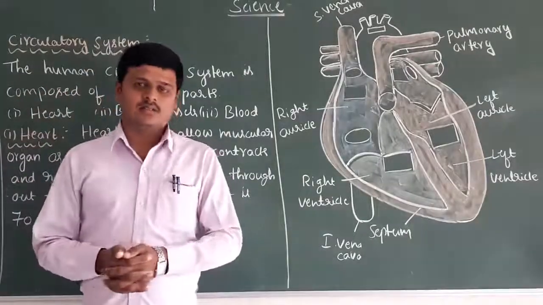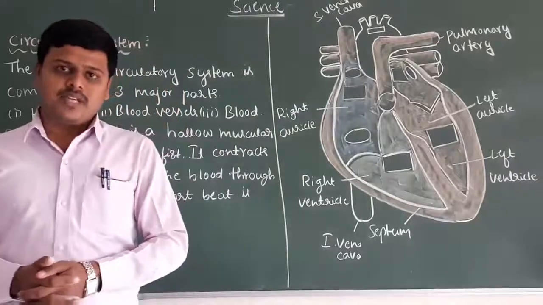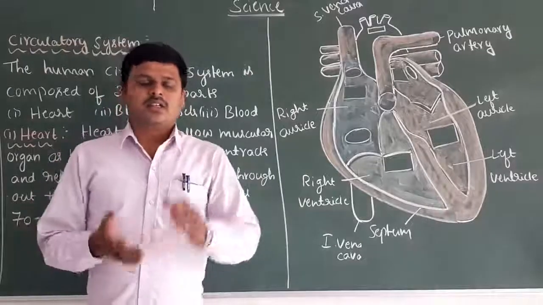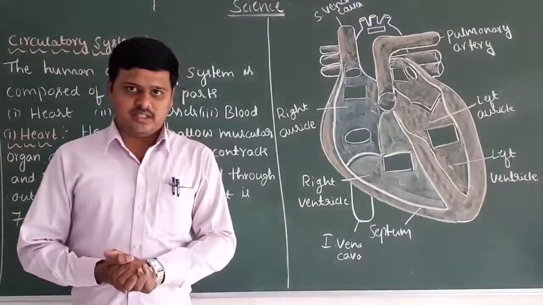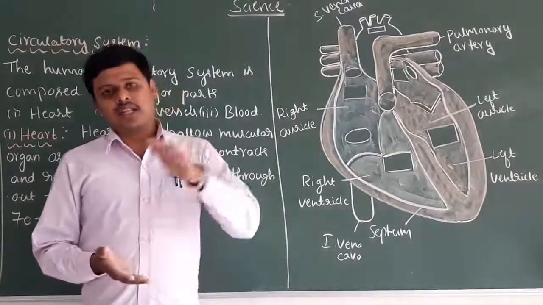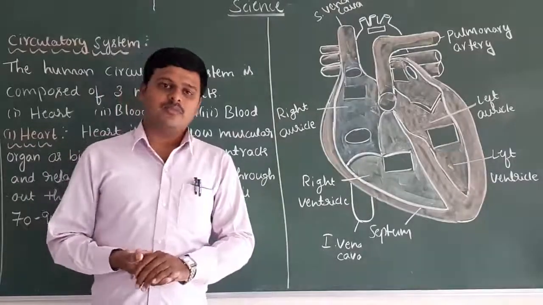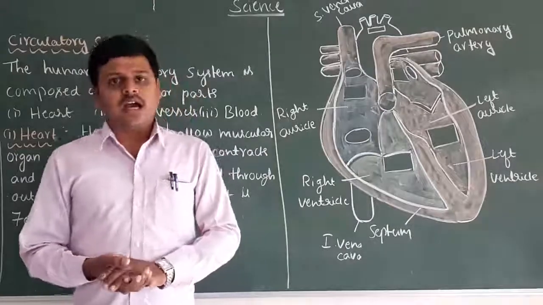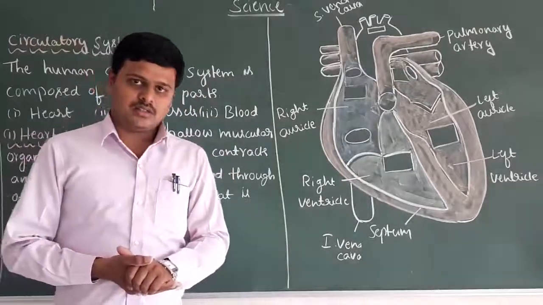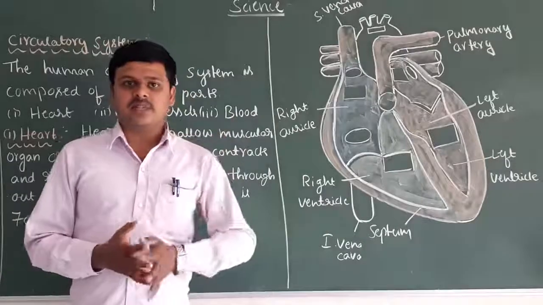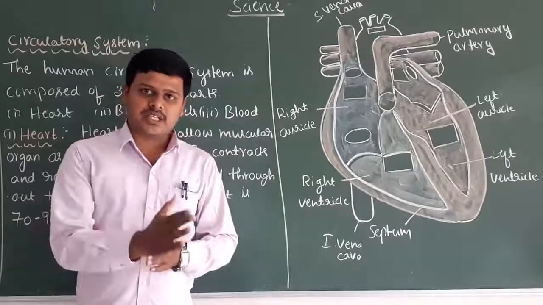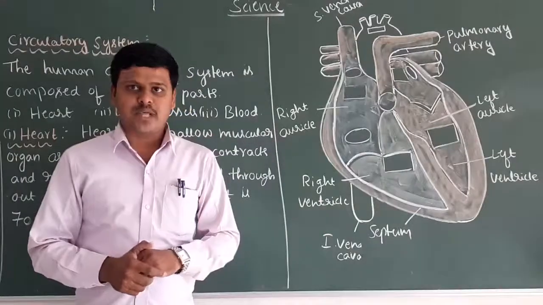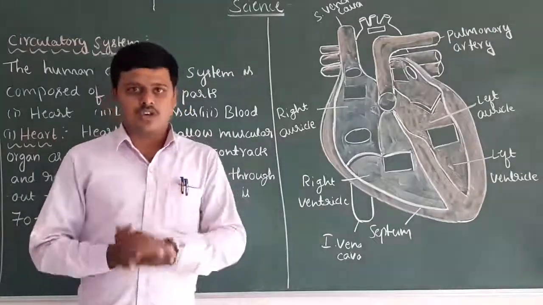Online class. Dear students, in the previous class we discussed the life process lesson. In that, we discussed the respiratory system and the types of respiration: aerobic respiration and anaerobic respiration. Aerobic respiration is respiration that takes place in the presence of oxygen, and anaerobic respiration takes place in the absence of oxygen.